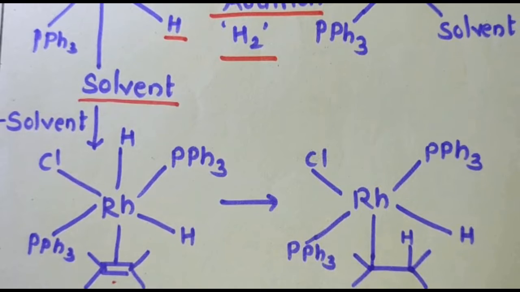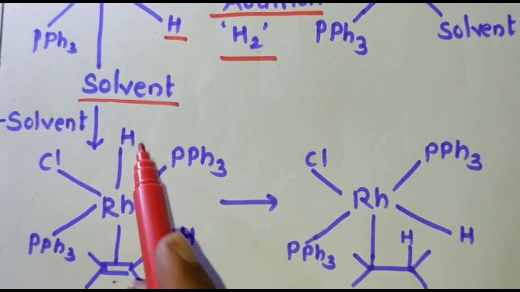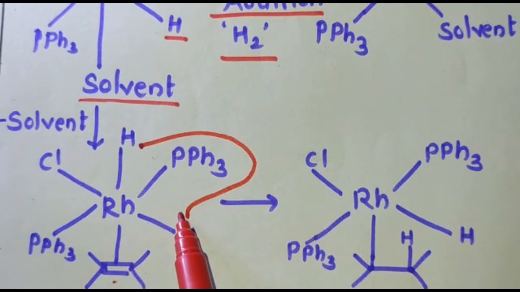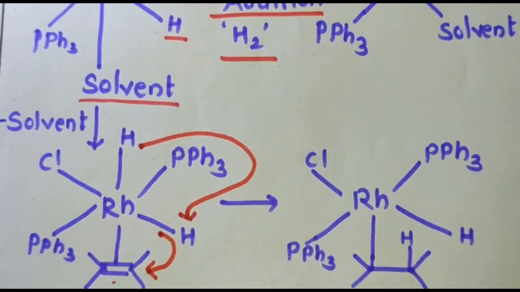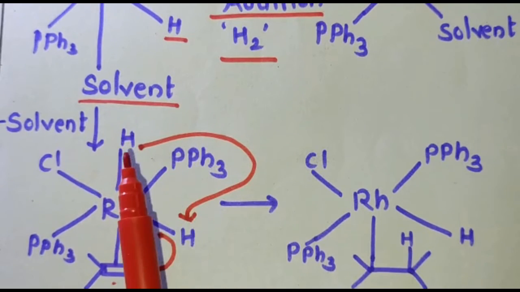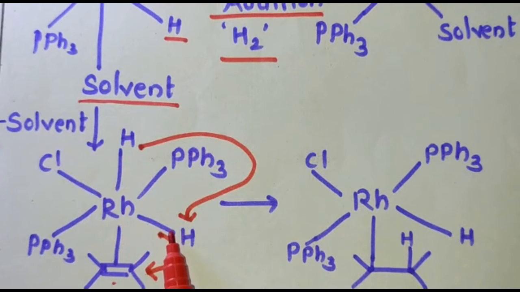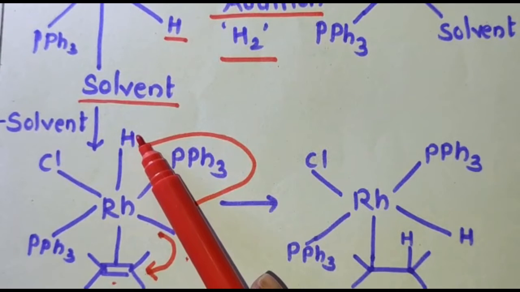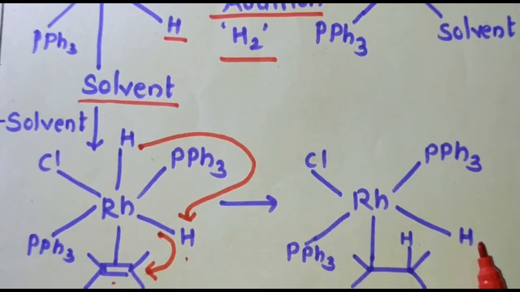So this hydrogen is shifted to this position, and this hydrogen is shifted to this position. The hydrogen which is anti to the double bond will come here.